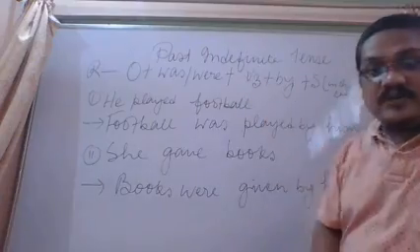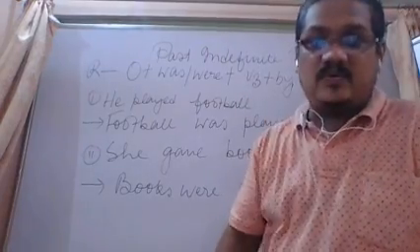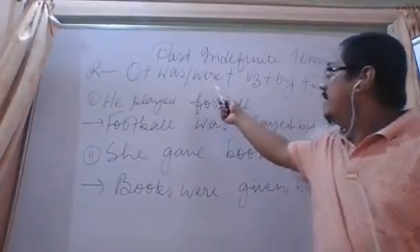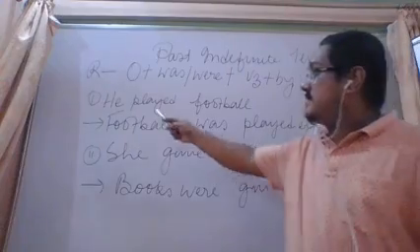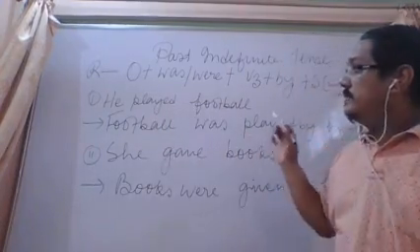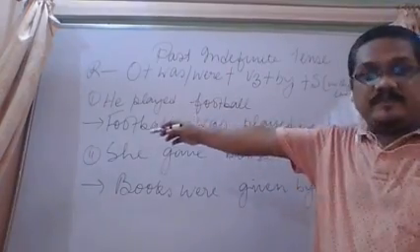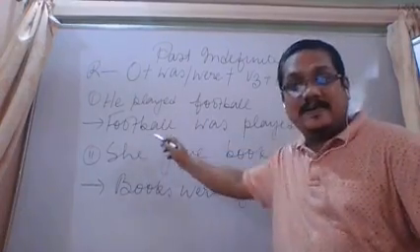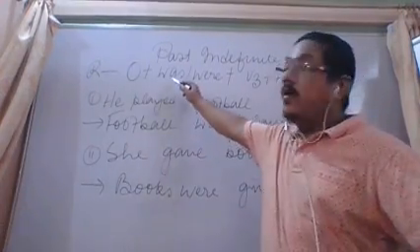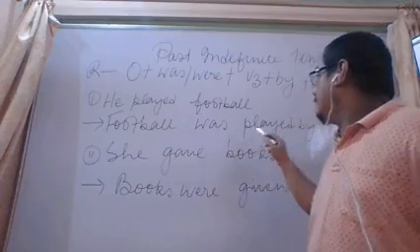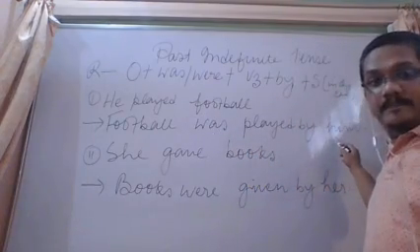So now I have written two sentences to show you where we can use was, were. The first is he played football. So the rule says the football will go to the subject's position. So football, because it is singular, will be followed by was, not were. Was. Football was played by him.